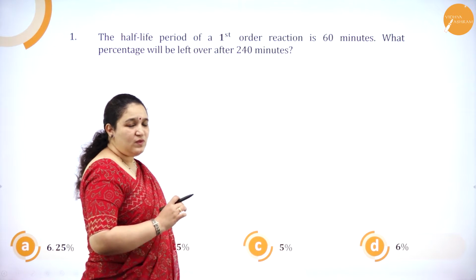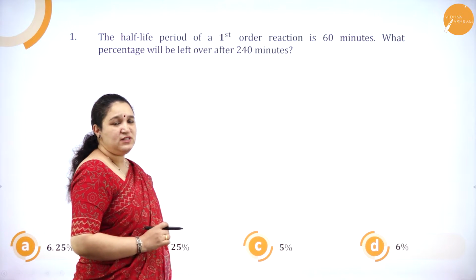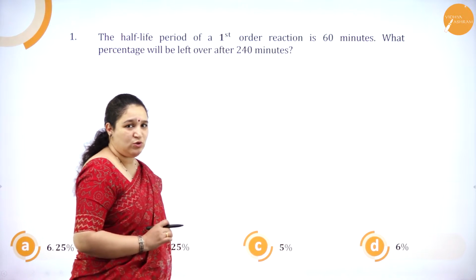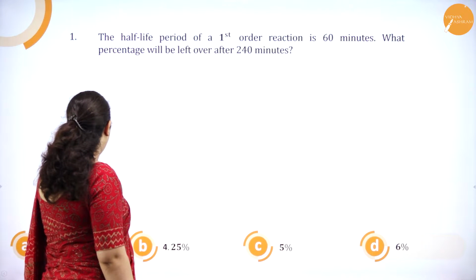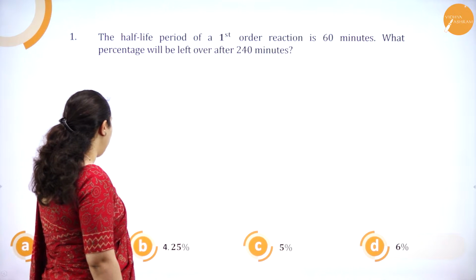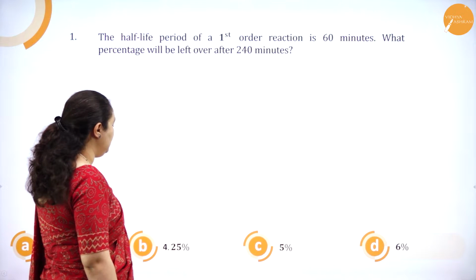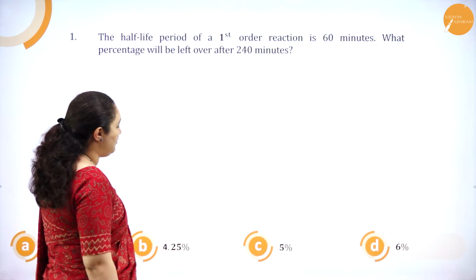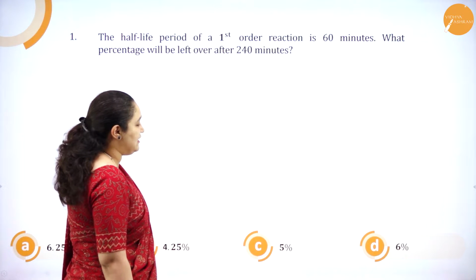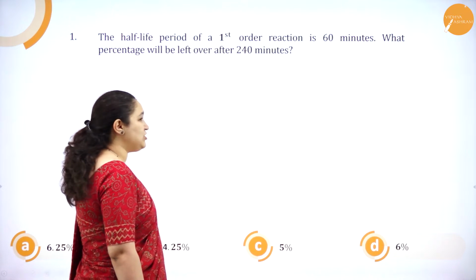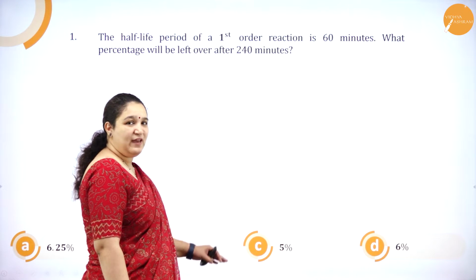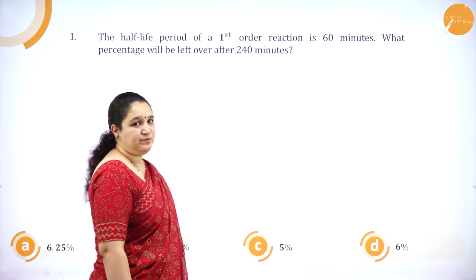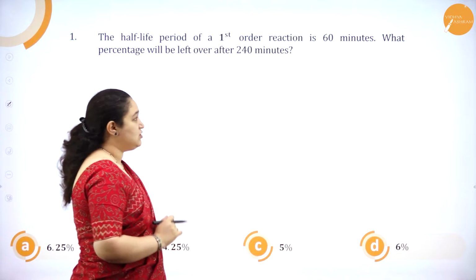Okay, so how do we solve this? Before I go to the solution, we'll see the options. Option A 6.25%, option B 4.25%, option C 5%, option D 6%. So there is no much hint which we are getting from the options, but of course it's a very easy problem to be solved. How do we solve this?